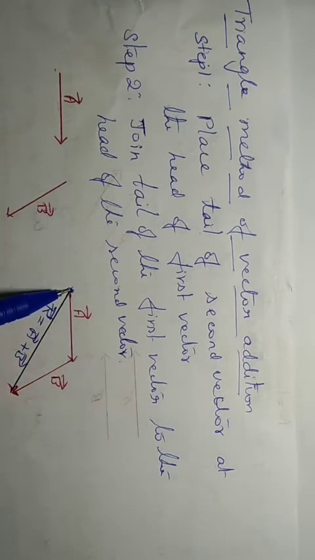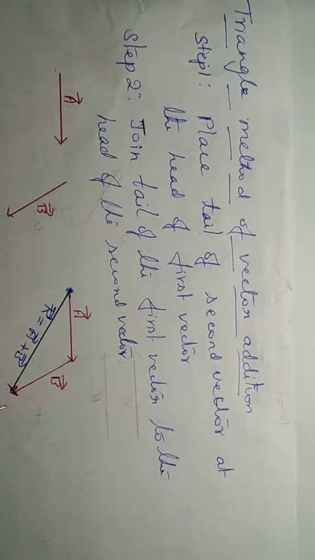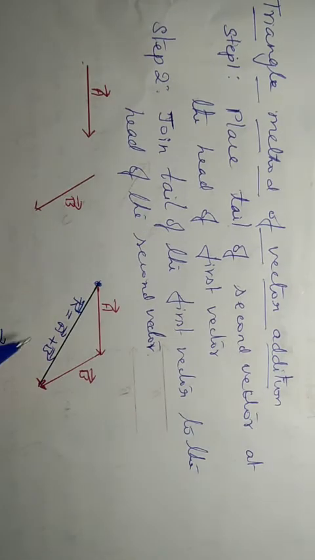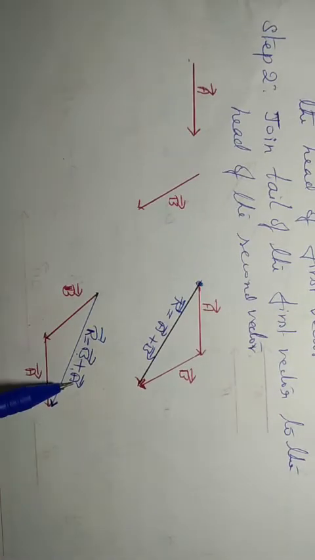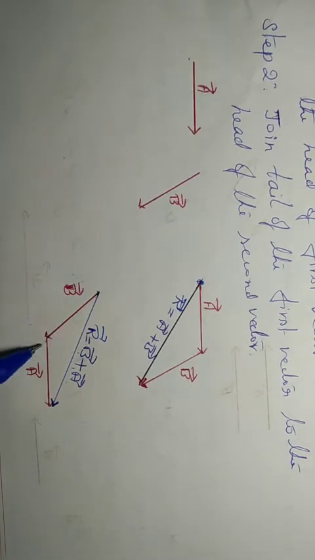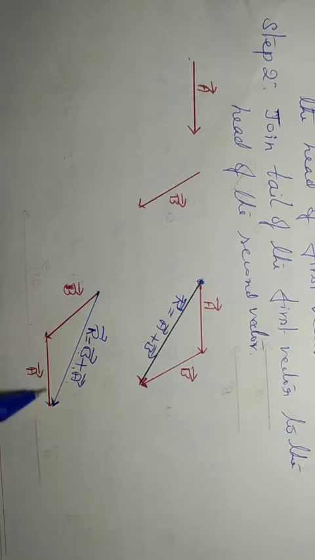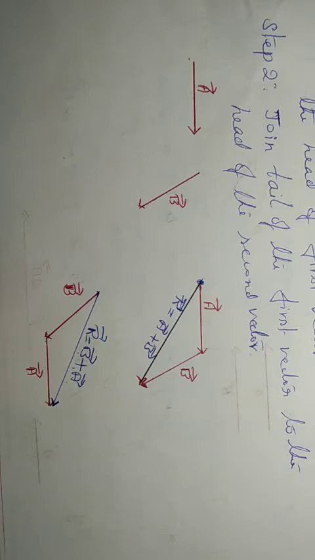From the tail to the head of the second vector, you have to draw another vector and write the resultant r equal to a plus b. If you want b plus a, first place b, then place a. While placing the second vector, remember we have to attach the tail of a with the head of the first vector. We will get r equal to a plus b.